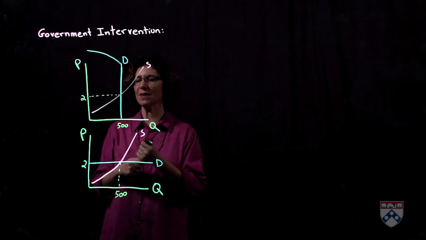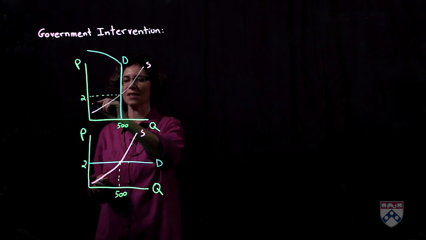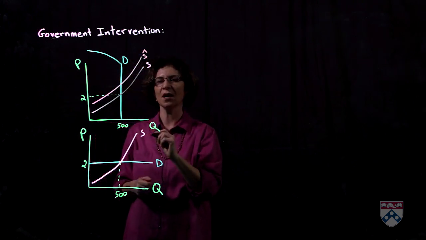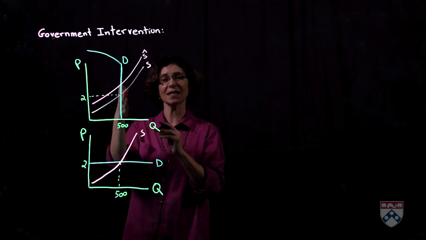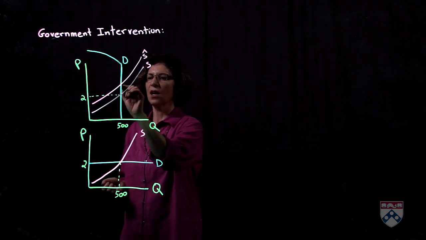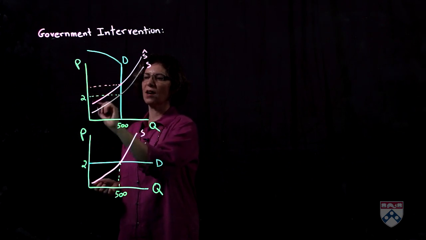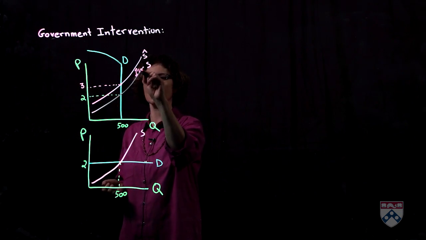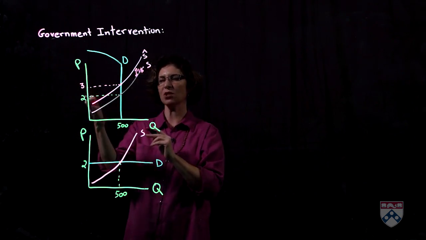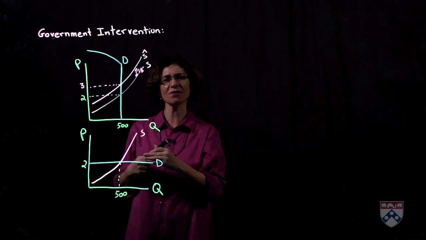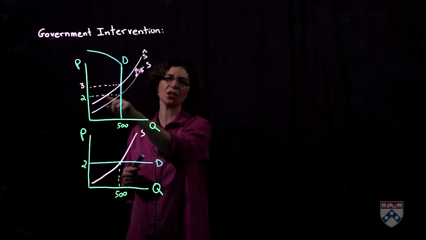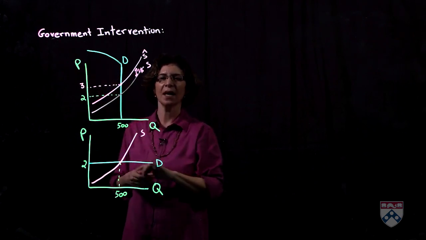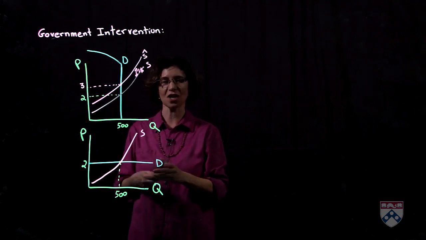In that case, when the government comes in and sets a per unit tax, and again, the supply curve shifts up by the amount of the tax, what we get is that consumers who are still insisting on purchasing 500 units will bear the full burden of the tax. The price to them will go up by the full amount of the tax, by the full $1, and go up from $2 to $3. As a result, consumer surplus drops. Instead of being this whole area, it's just the upper area. And producer surplus in this case does not change at all.